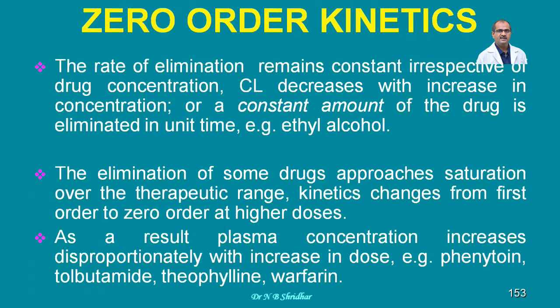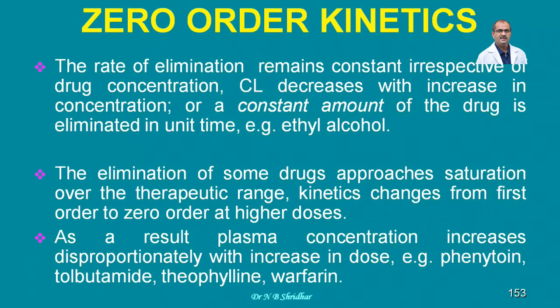An example of zero order kinetic is ethyl alcohol. I will read it once again: the rate of elimination remains constant irrespective of the drug concentration, however much quantity of the drug you inject. Suppose a person has the habit of drinking alcohol, then whatever the quantity, these are all theoretical things, and practically sometimes it may not happen.